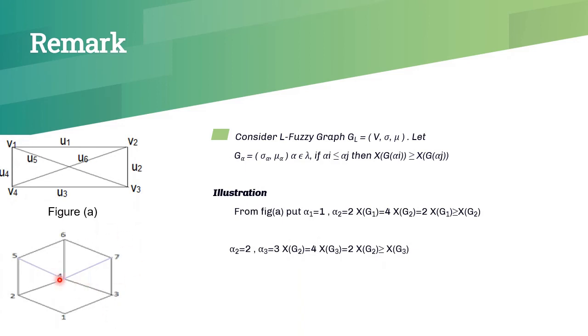This is a lattice and this is an L fuzzy graph. Here, put alpha 1 equal to 1, alpha 2 equal to 2. When we calculate the chromatic number of G1, we get it as 4. Chromatic number of G2 equal to 2. That is, alpha 1 is less than or equal to alpha 2, and chromatic number of G1 is greater than or equal to chromatic number of G2. Here also an example: alpha 2 is less than or equal to alpha 3, and chromatic number of G2 is greater than or equal to chromatic number of G3.